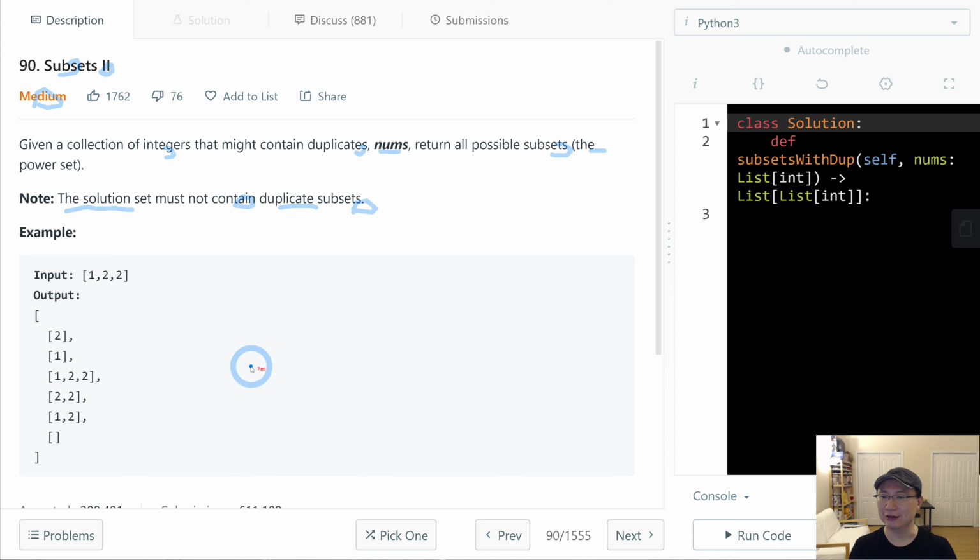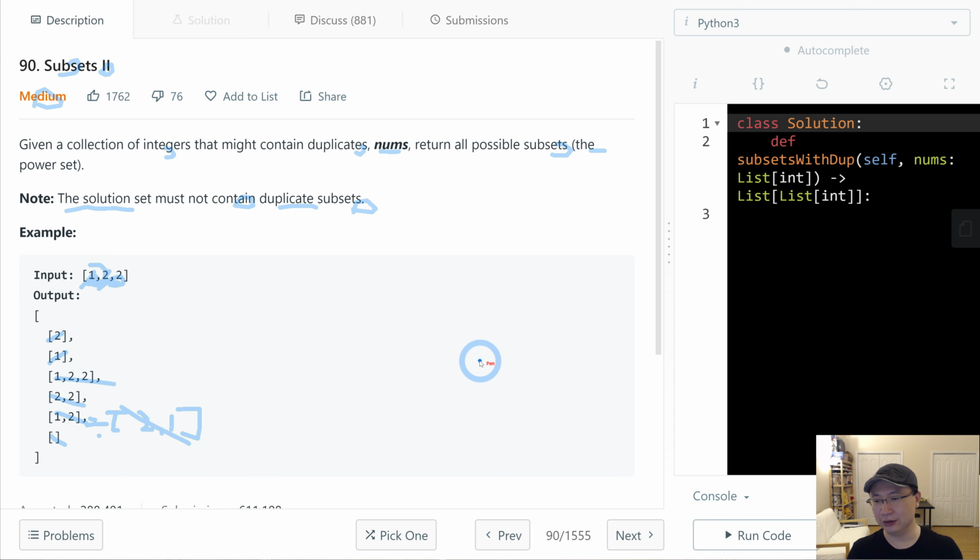Example: [1, 2, 2]. So [1, 2, 2] is okay, and then [1, 2] okay, [1] okay, and then empty is also allowed. But how about [2, 1]? [2, 1] is the same as [1, 2], so we need to eliminate it, right?